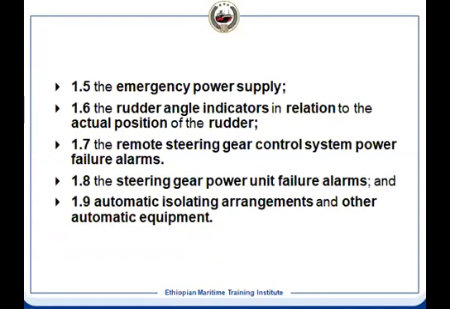Then the emergency power supply: you can switch off the main power supply and then try the emergency power supply.